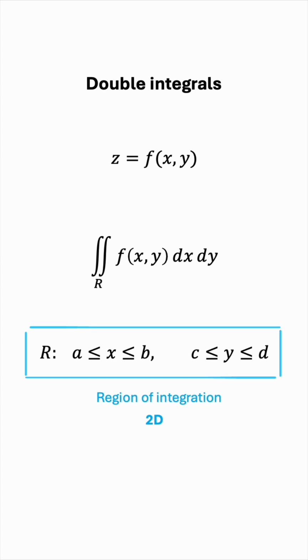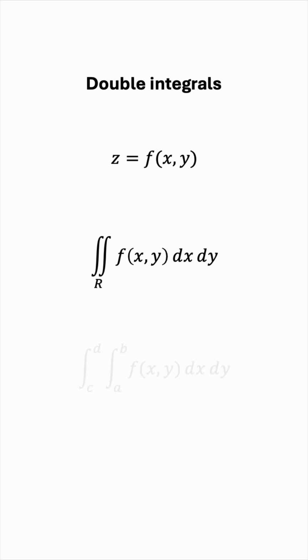So the double integral can be expressed like this: the integral of f of x,y dx dy, and we'll have two integral signs, each with its own boundaries. Notice that the order is important. If we write dx first, then the inner integral will have the bounds of x, a to b, and the outer integral will have the bounds of y, which are c to d. So the inner differential term will correspond to the inner integral. Always keep that in mind.